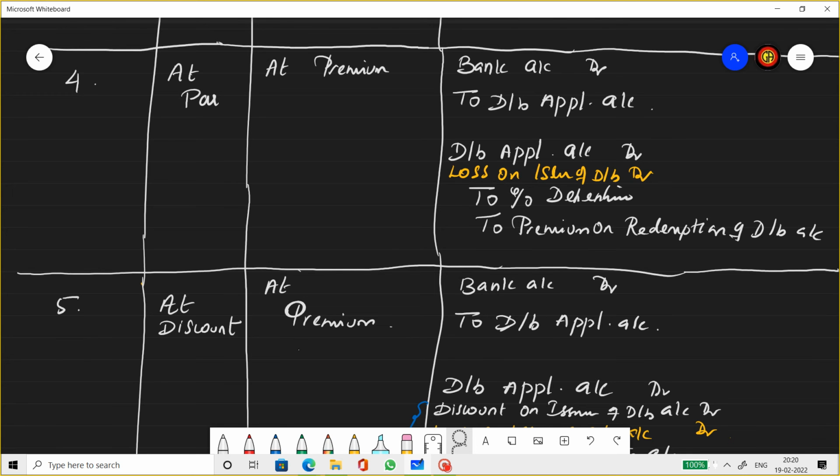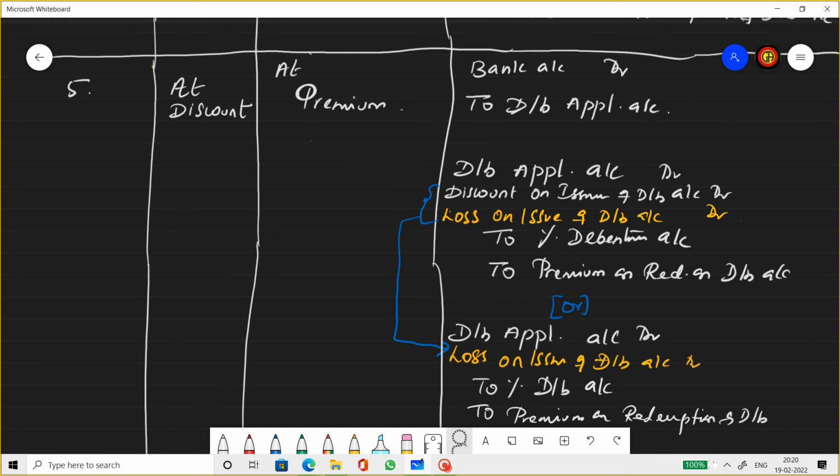Fifth case, issue at discount, redemption at premium. So issue at discount, so that means at the time of issue you make a loss because you're taking an amount which is less than the face value. And at the time of repayment, that is at the time of redemption, you pay more than the face value. So it's kind of a double loss.